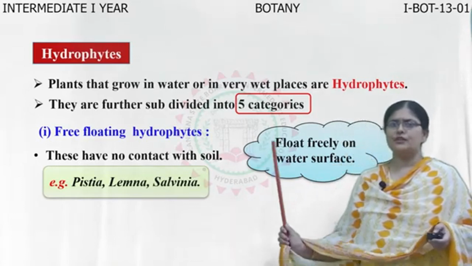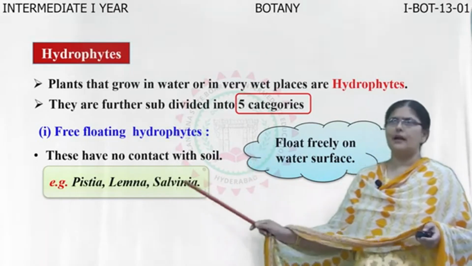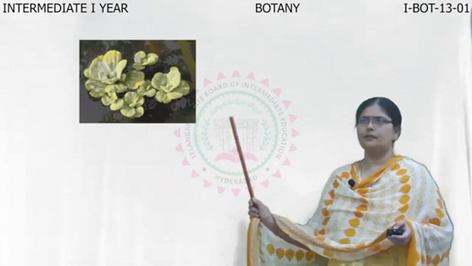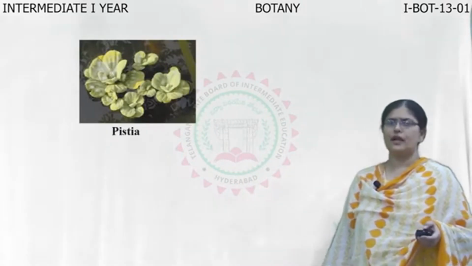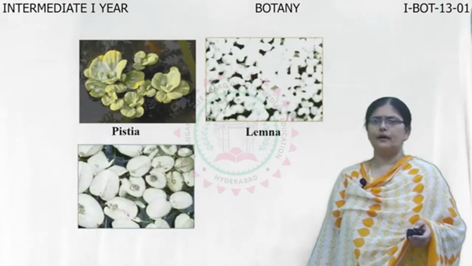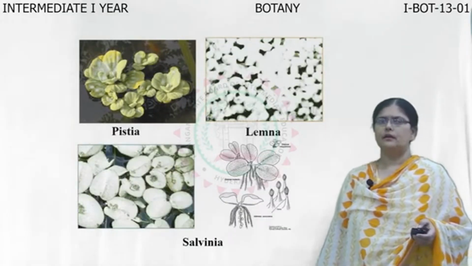The examples for such plants are Pistia, Lemna and Salvinia. You can see the pictures of these free floating hydrophytes. Here, Lemna and Salvinia.